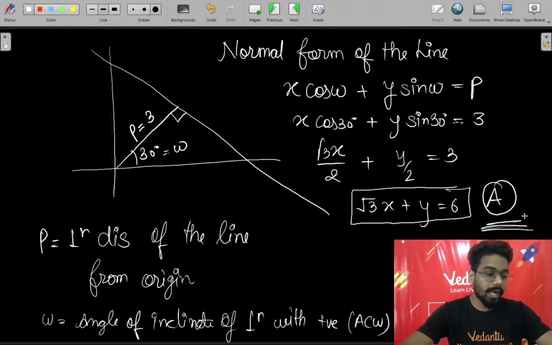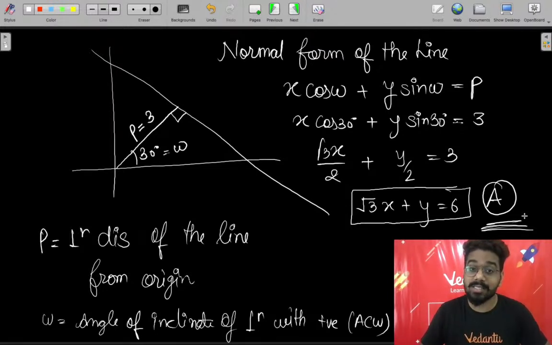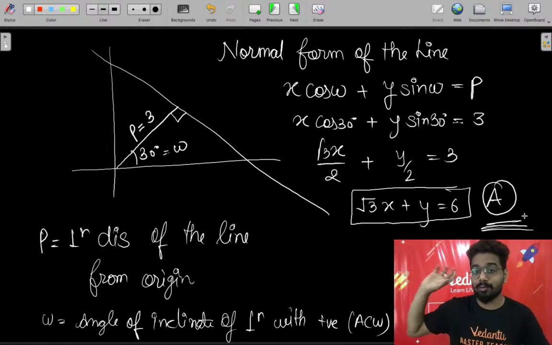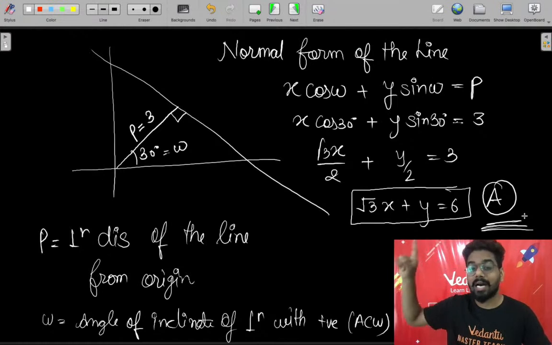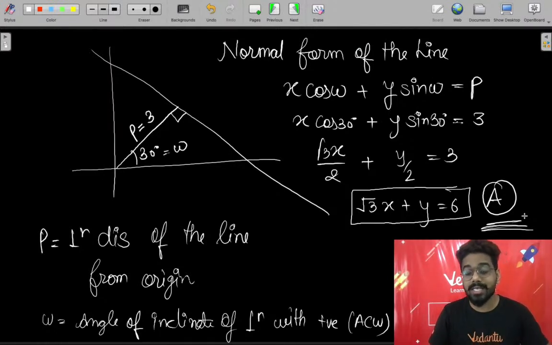Okay, actually we don't have trigonometry for commerce. Now Subhashini, let me clarify this. Commerce students have two kinds of options: applied mathematics or pure mathematics. If you have chosen applied mathematics, you will not go for trigonometry. But as I say, the CBSE syllabus has been designed in such a way that CBSE will say we are removing this topic, but ultimately it will be included in another topic. This is the example. Straight line is included in applied, and trigonometry is not included in applied, but here it will come.